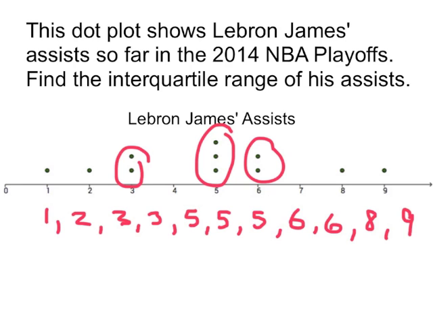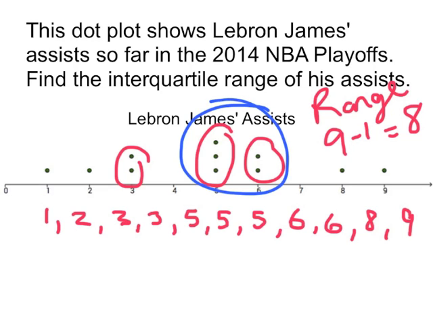Now if we did just a regular range, we would say that his range was 9 minus 1, which is equal to 8, which would say he's not very consistent. But we can see that there is a pretty big cluster in the middle, so we want to weight that more. And the way to do that is to find the interquartile range. We've got to take this set of data and cut it in half using the medians. We got 1. Here is the median, also known as Q2.